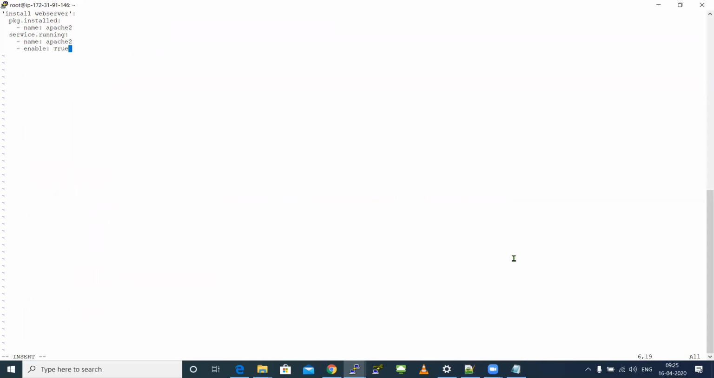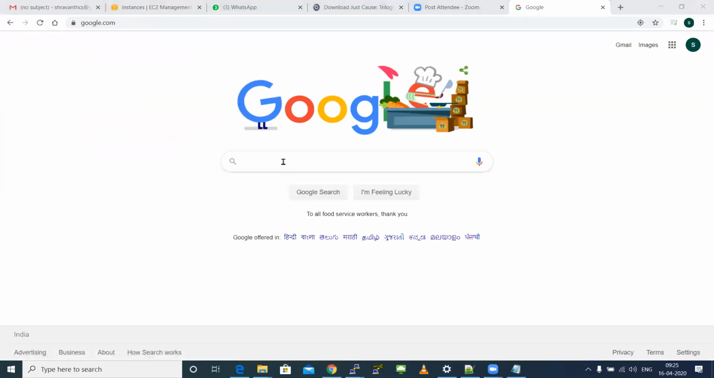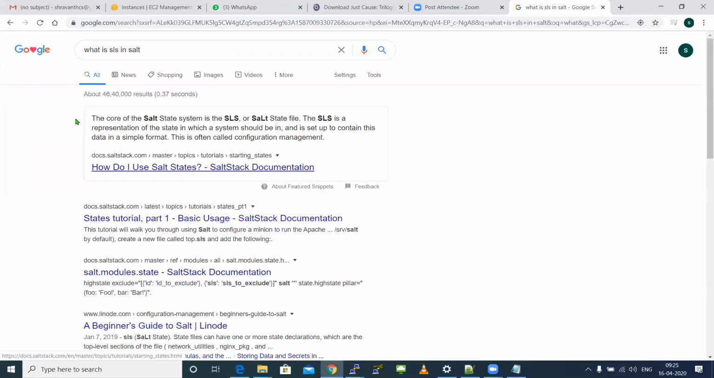SLS represents salt state file. The core of the salt system, they are telling us SLS, because inside this SLS, which is known as salt state file, you will have your infra as code, the actual code to get executed in your child machine. The SLS is a representation of the state in which the system should be in.